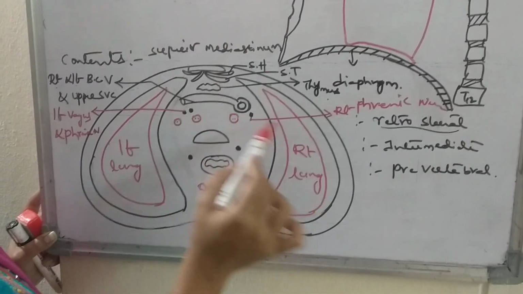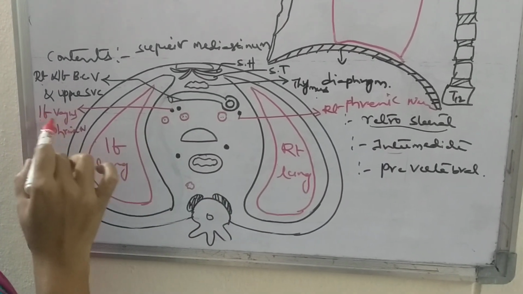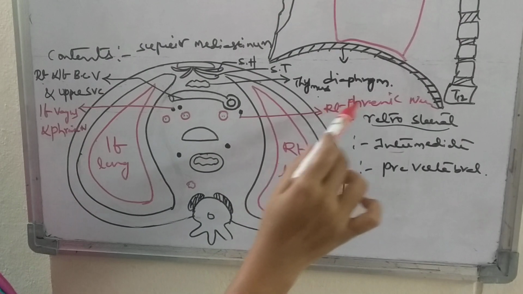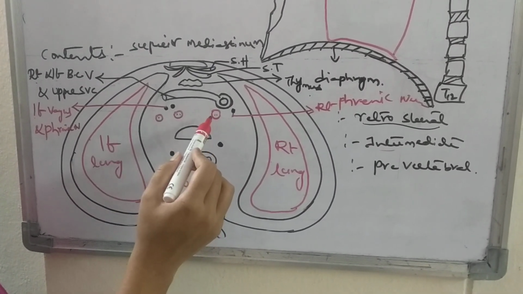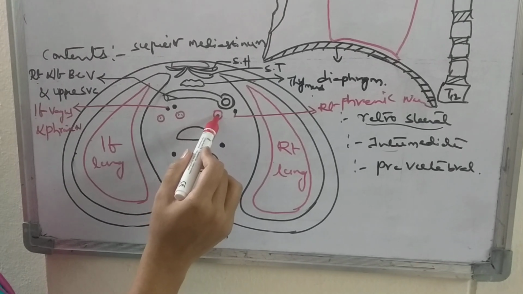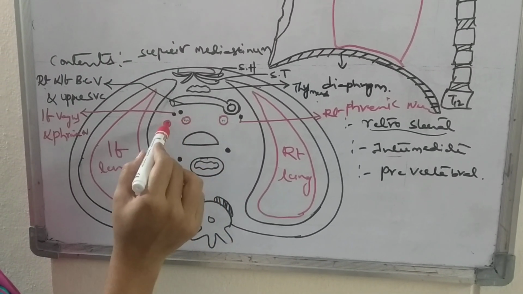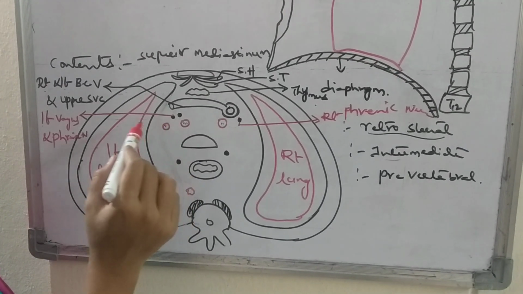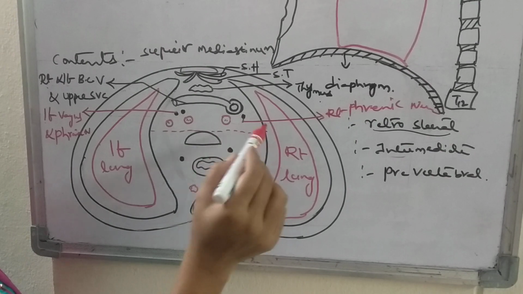They are present within the intermediate part. So what are they? Left vagus, left phrenic nerve and the right phrenic nerve along with the arch of aorta and the three branches of the arch of aorta. These are the right brachiocephalic trunk, the left common carotid and the left subclavian arteries. That is about the contents in the intermediate part.